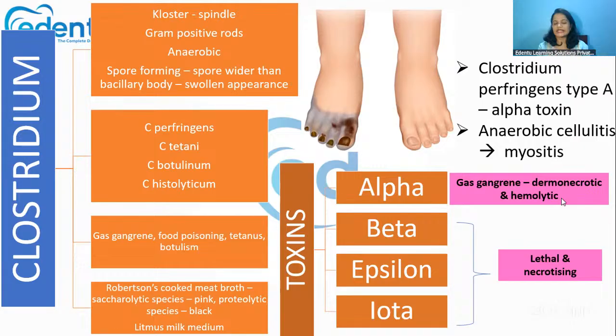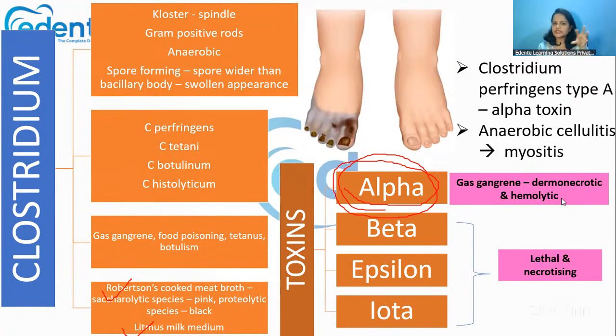It is an anaerobic, gram positive bacteria, and since it's anaerobic, the media in which it can be grown is Robertson's cooked meat medium, where it will produce pink to blackish colonies, and litmus milk medium can also be used for its growth. Okay, and the major toxins released by this Clostridium include alpha, beta, epsilon, and iota. Among these, the alpha toxin is the one responsible for gas gangrene because it is dermatonecrotic and hemolytic in nature.